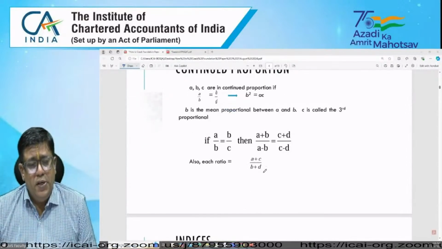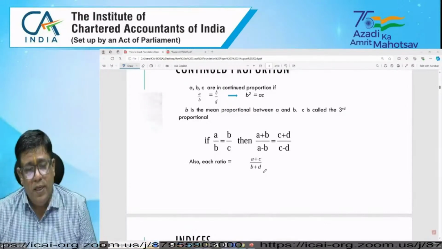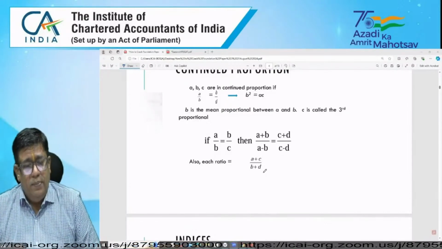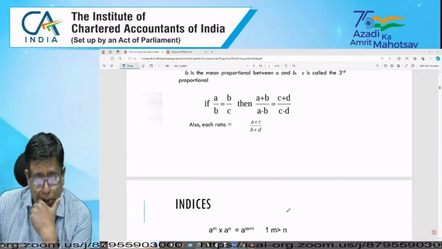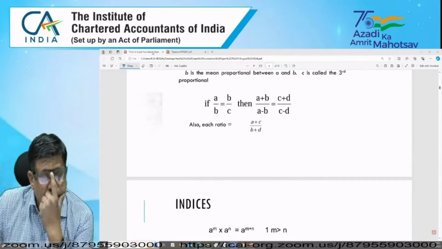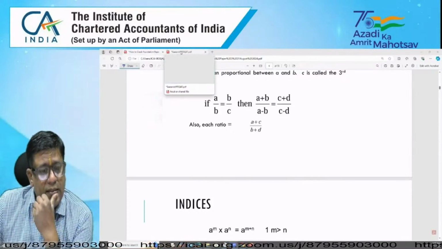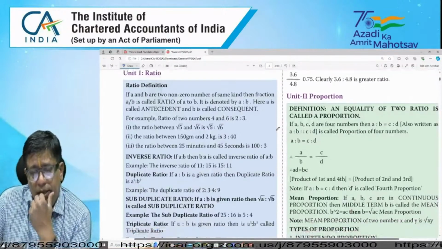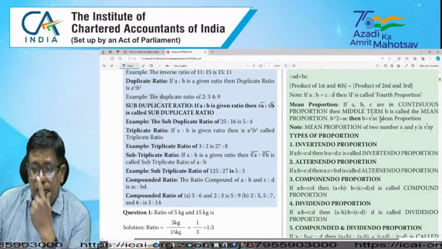Next, continued proportions. What is continued? If A, B, C are in continued proportion, then B square equals AC. These are the main properties related to proportions and indices. Now, if I take the definitions, what are mean proportions, which are given